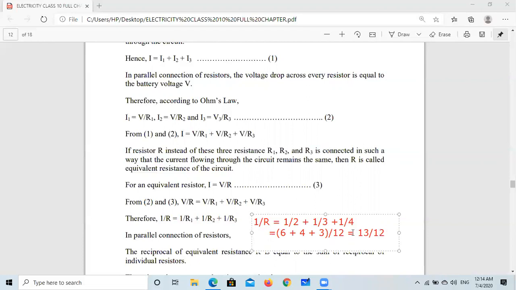So we are interested to find the value of R. So what is R? R will be the reciprocal, which means 12 upon 13. And this is less than 1. 12 upon 13 is less than 1. So we can say if you want to replace all the resistors which are connected in parallel, we need a very small resistance in place of all these 3 resistances. The smallest resistance here is 1 ohm. So this is less than 1 ohm. Okay, now let us go ahead.